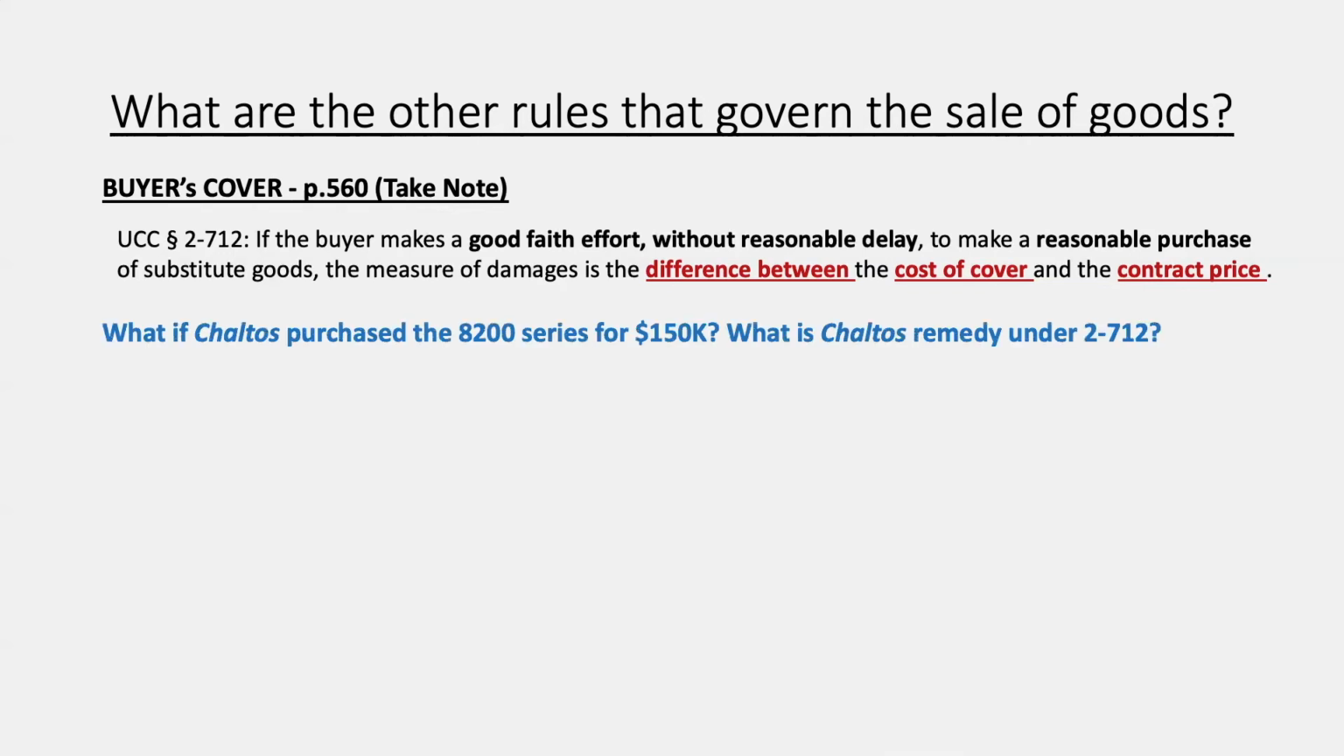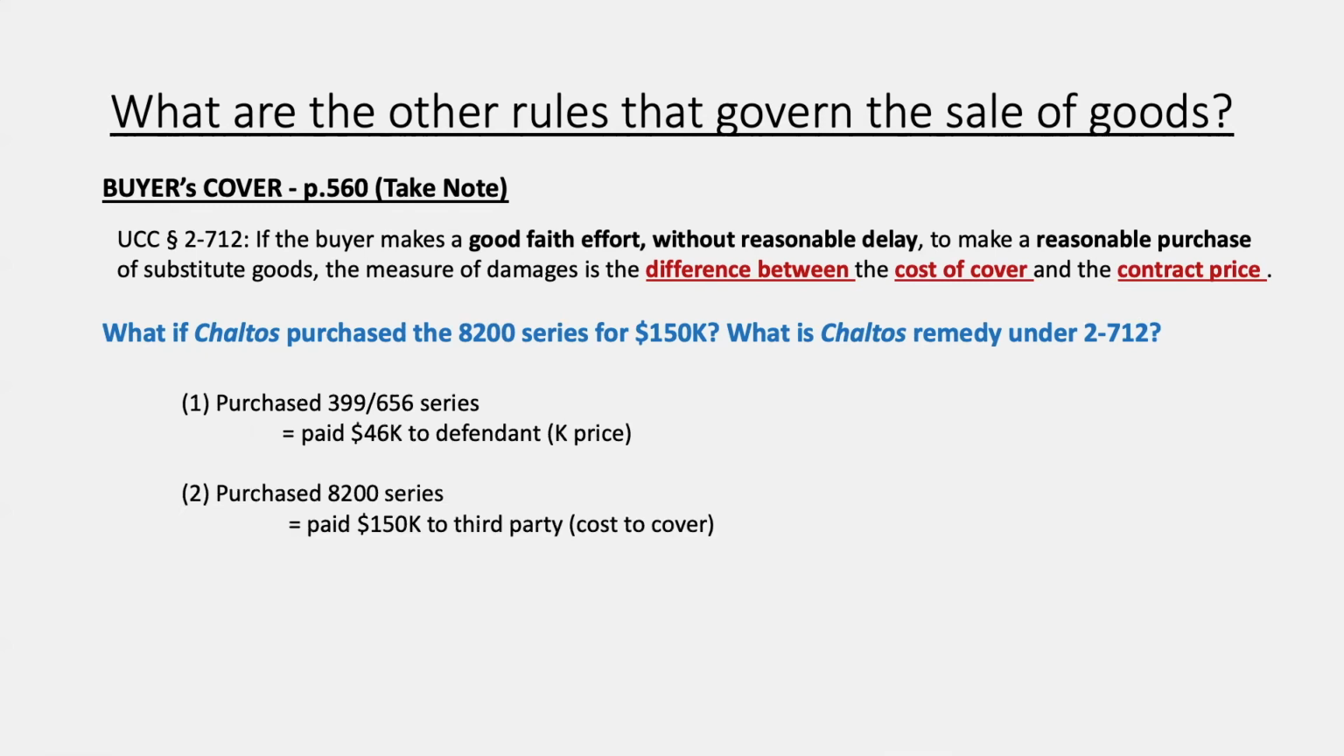Well, if Chatlass purchased the 8200 series for 150K, what would the remedy be under 2-712? So one, purchase the 399,656 series, paid the defendant 46K, right, which was the contract price. Realize that this computer can't do what they need. Two, now purchase 8200 series, which does do what they need. So they're covering by buying the computer system they actually wanted. And they paid 150 to a third party, which was the cost it took to cover.